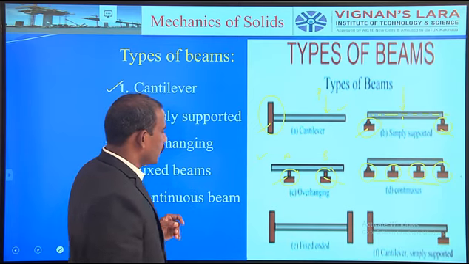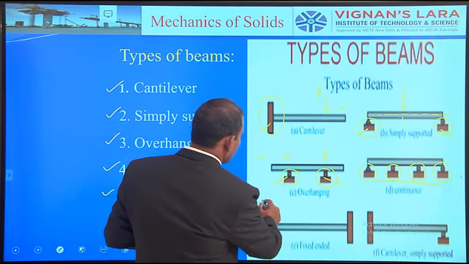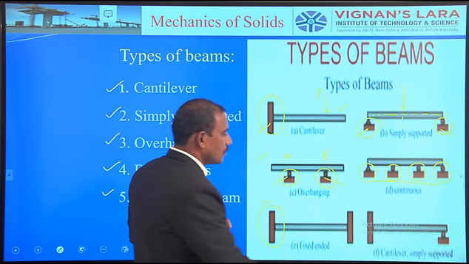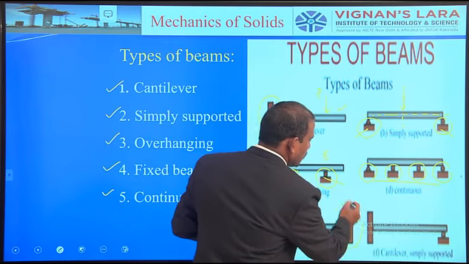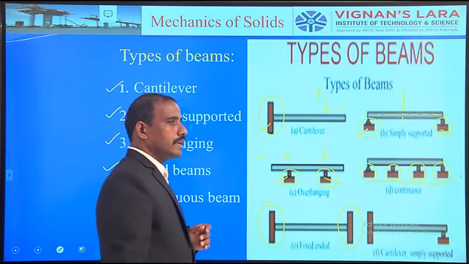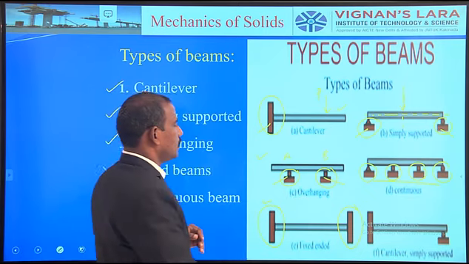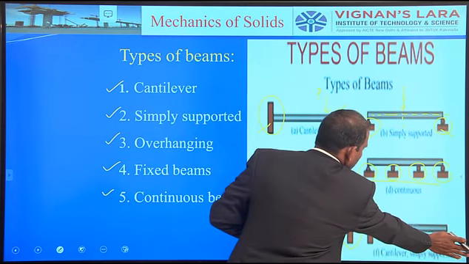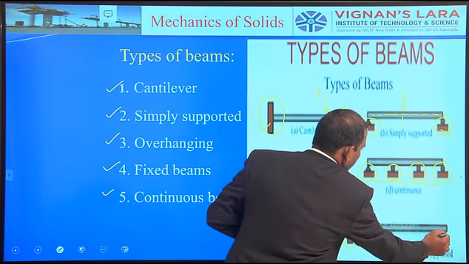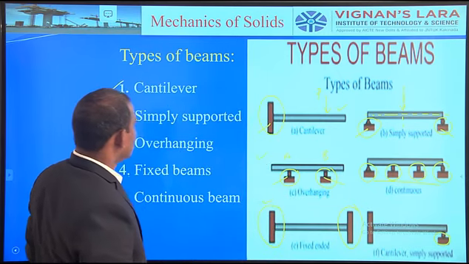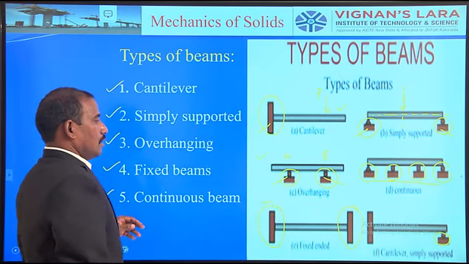The last one is the fixed one. If you observe, both ends are fixed. The last one is the propped cantilever beam. Simply, that is the extension of the cantilever. So up to this one, this is a cantilever. If you provide any support, that is called another type, the propped type.